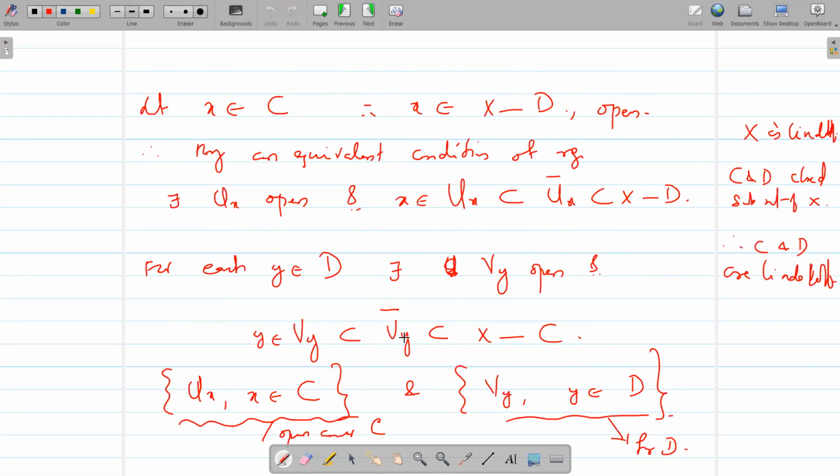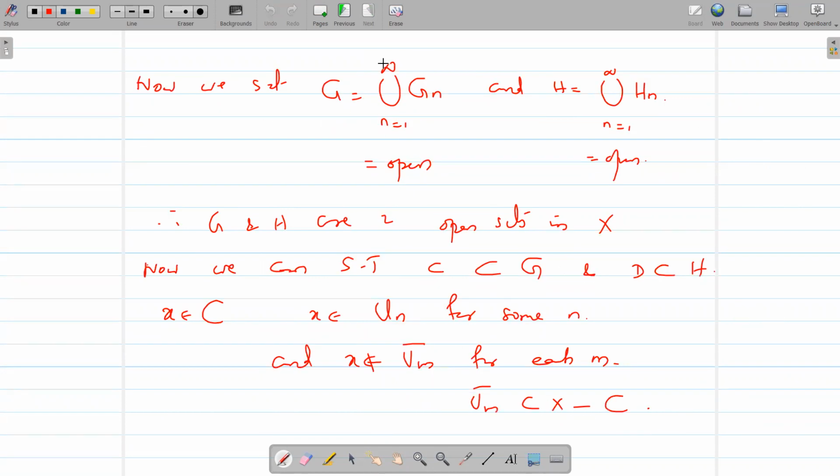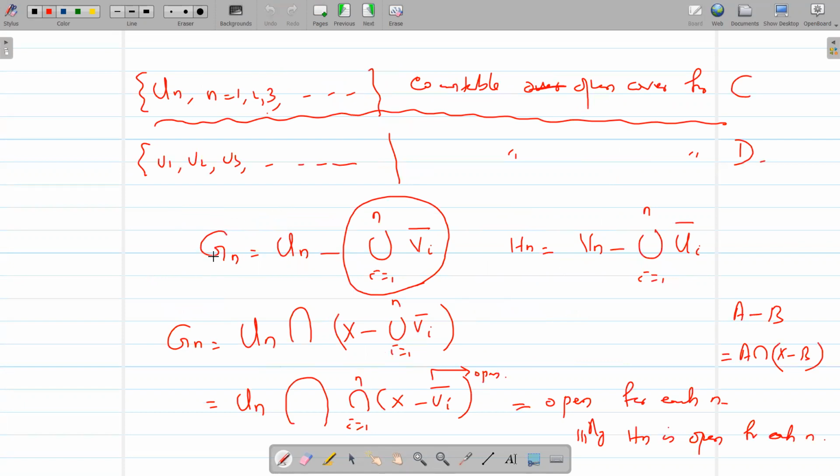കണ്ടില്ലേ? VM ക്ലോഷറുകളെല്ലാം X minus Cക്ക് വെളിയിലാണ്. So this X cannot belong to any VM closure. So X belongs to UN and X does not belong to VM closure for each M. So X belongs to GN for some N. ഈ UN ഏത് UNിലാണോ X ഉള്ളത് ആ Nന് കറസ്പോണ്ടിങ് ആയിട്ടുള്ള GNൽ X ഉണ്ടാവും.